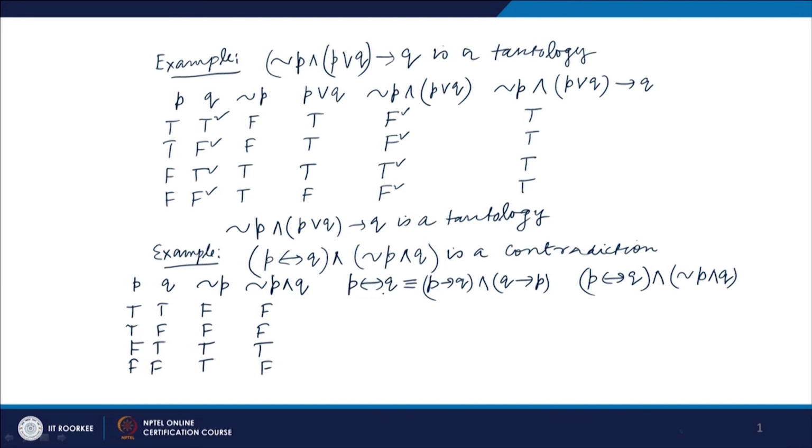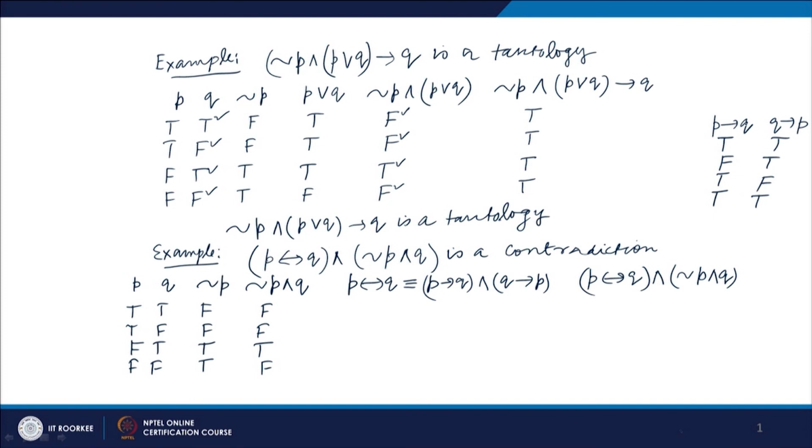Now p if and only if q is logically equivalent to p implies q and q implies p. So let us find the truth value for p implies q. T T gives T, T F gives F, F T gives T, then F F gives T. Then q implies p: T T gives T, F T gives T, T F gives F, and F F gives T.